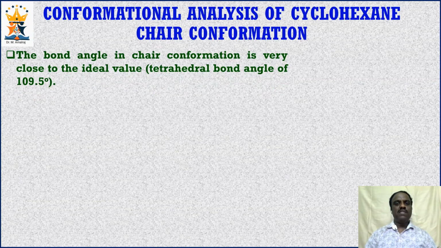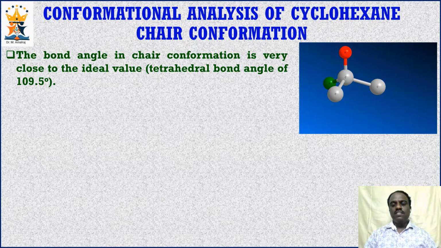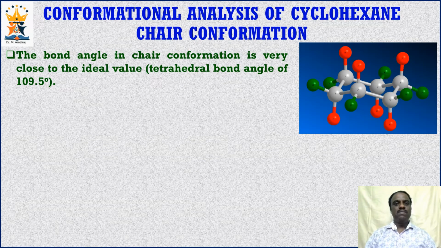As discussed earlier, the bond angle in the chair conformation of cyclohexane is very close to the ideal value, that is, the tetrahedral bond angle of 109.5 degrees. Look at the 3D image of the chair conformation of cyclohexane. Note the shape of the carbons in this conformation. Almost all the carbons have tetrahedral shape. Just look at this carbon. See, this has perfect tetrahedral geometry. So this conformation is free from angle strain.